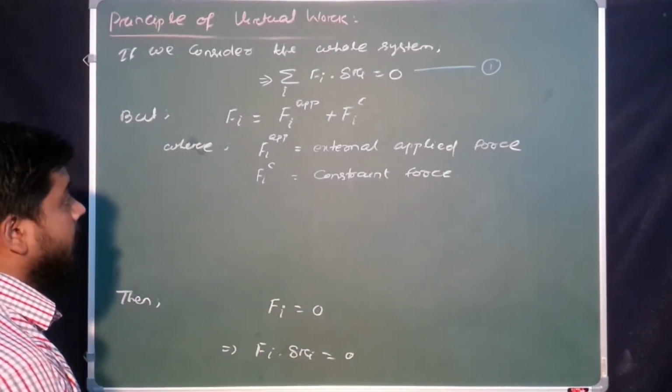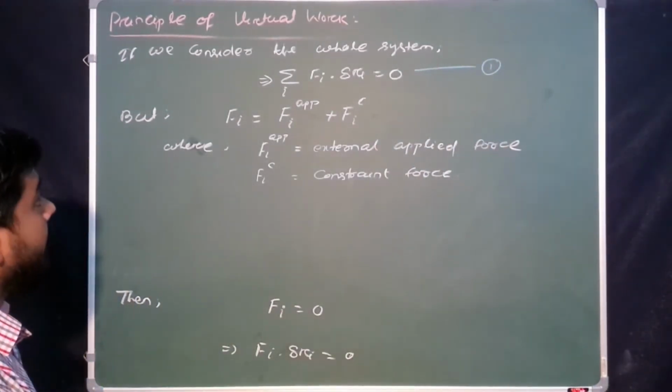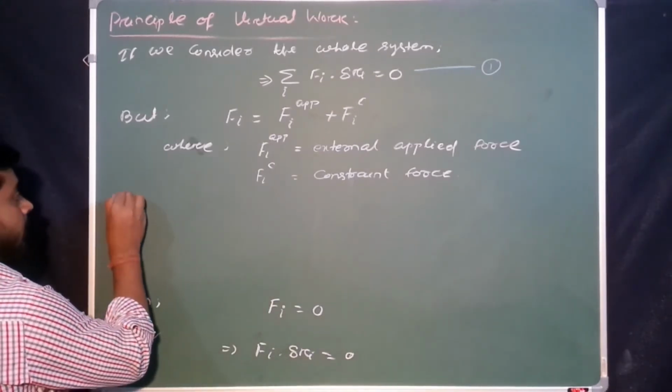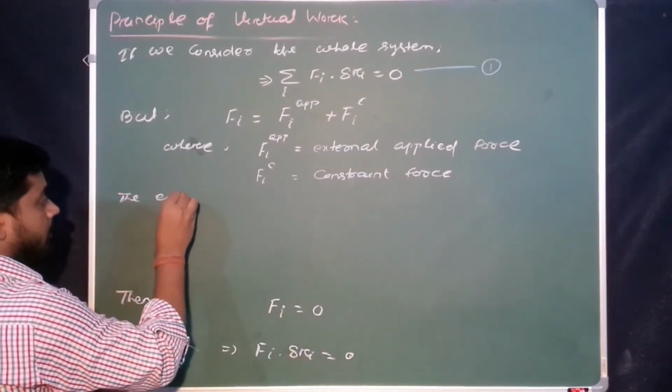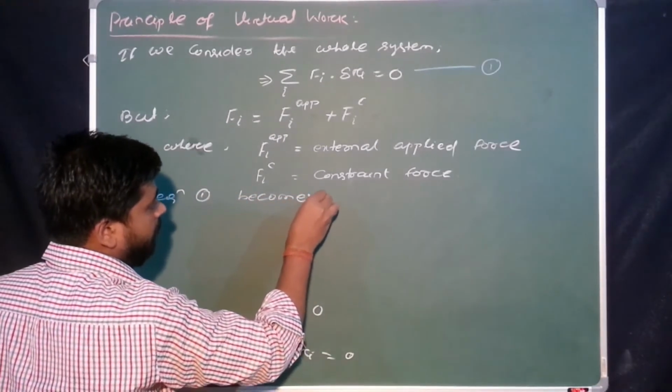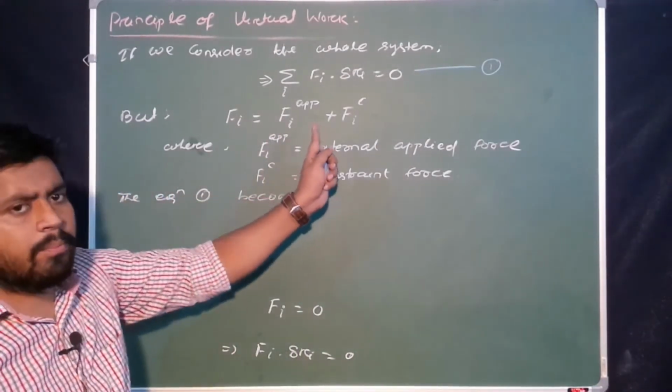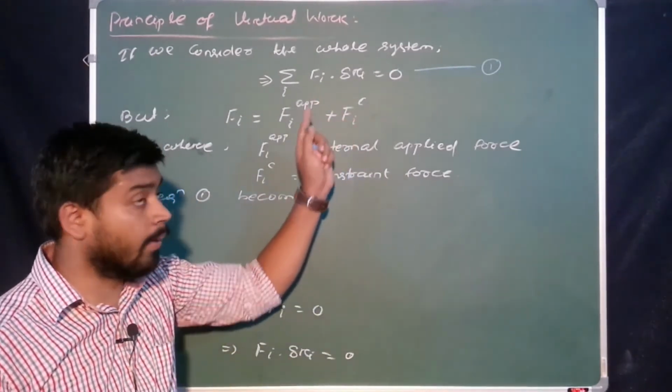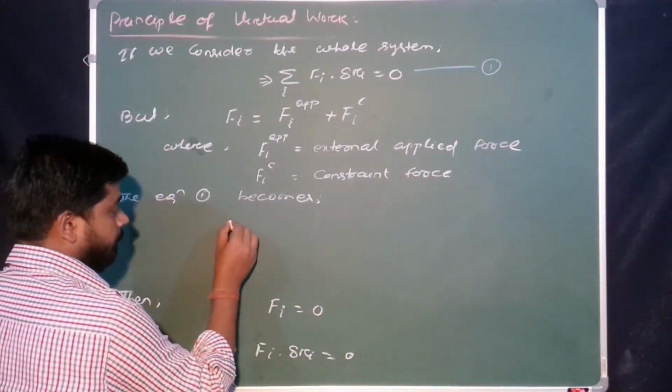Okay, then how can you write equation 1? Equation 1 becomes, just put Fi applied plus Fi constraint in place of Fi. Okay, what you got?